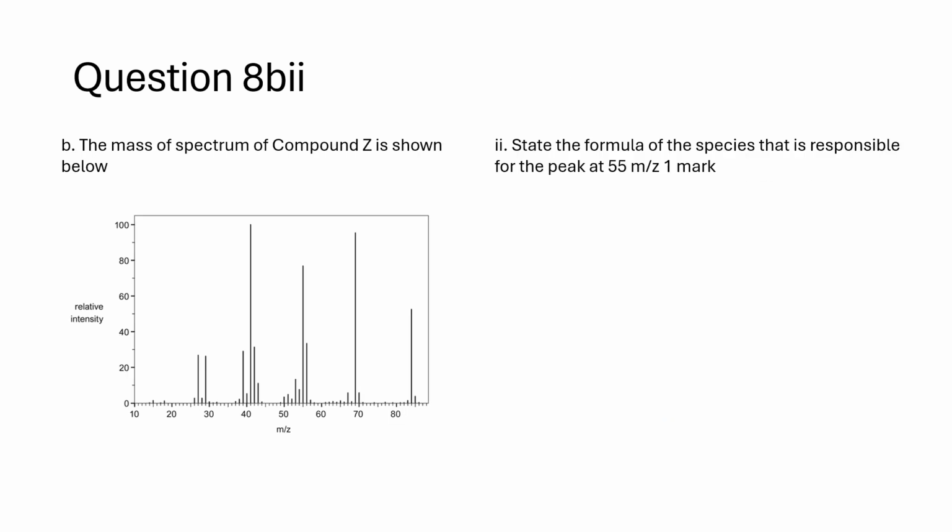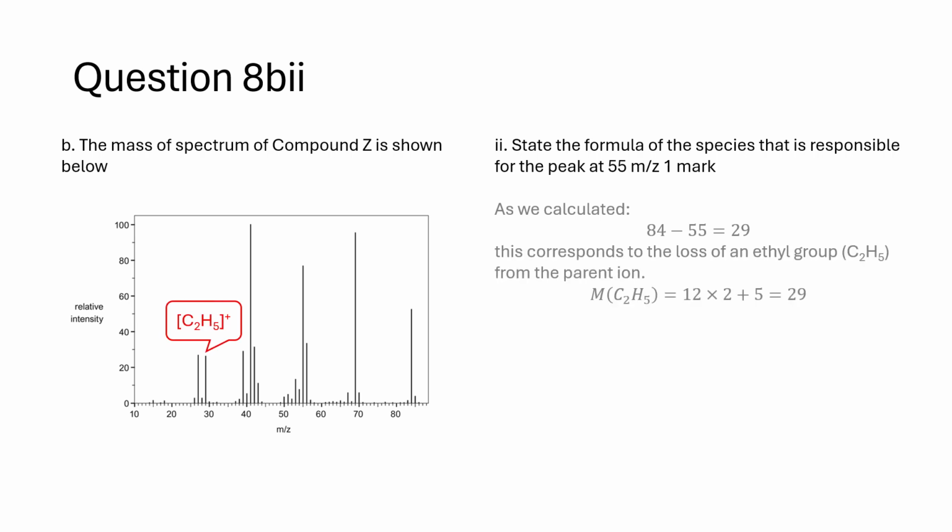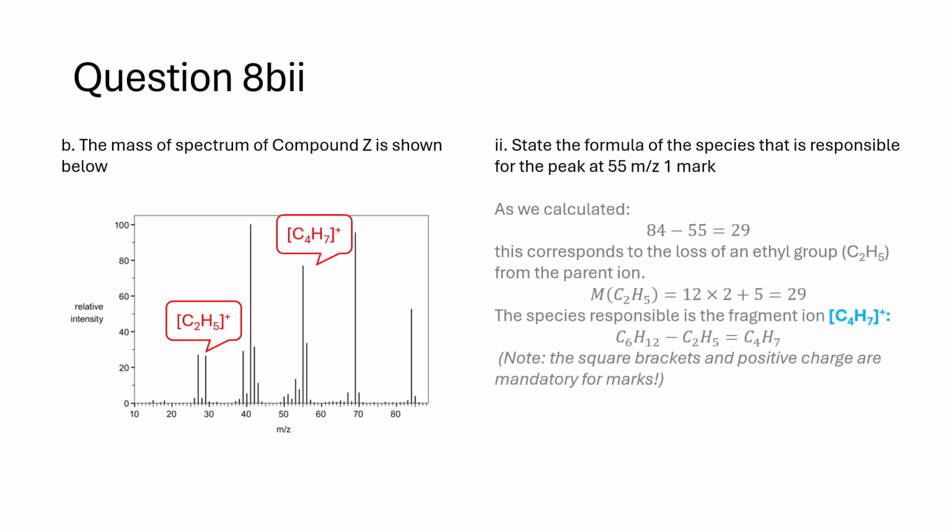As we calculated, this corresponds to the loss of an ethyl group, C2H5, from the parent ion. The species responsible is the fragment ion, [C4H7]+. Note: the square brackets and positive charge are mandatory for marks.